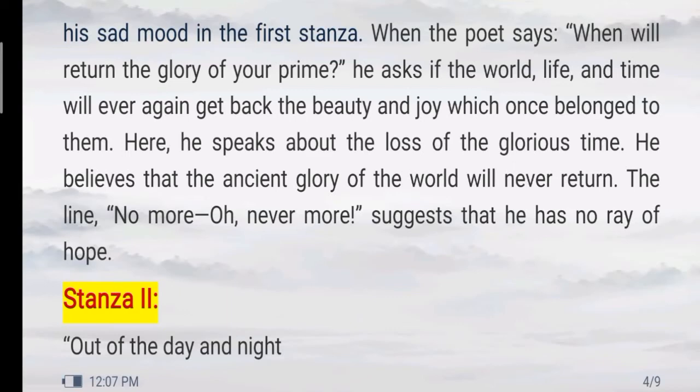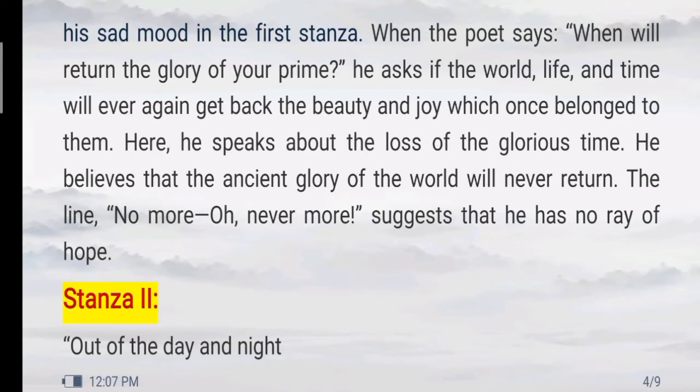The poet has no hope that the time will change. The last line of the first stanza, no more, nevermore. This line suggests that he has no ray of hope. So the whole first stanza is full of pessimism. Now let's read the second stanza.